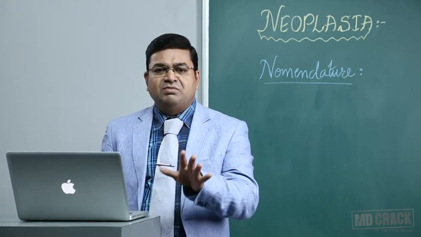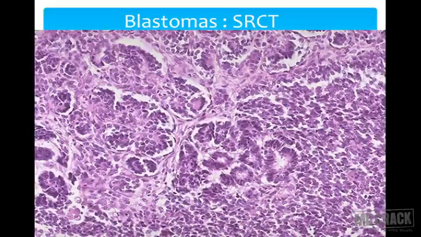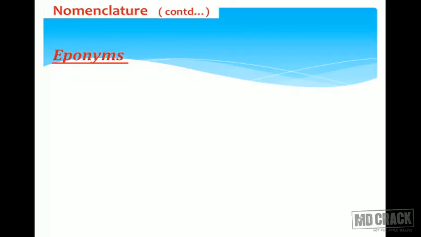All these blastomas appear the same under the microscope. They are composed of small blue round cells, so they appear something like this under the microscope. You need to know the site of origin. Unless you know the site of origin, all blastomas may appear the same, and you may need to do a variety of immunohistochemistry stains to confirm a diagnosis.